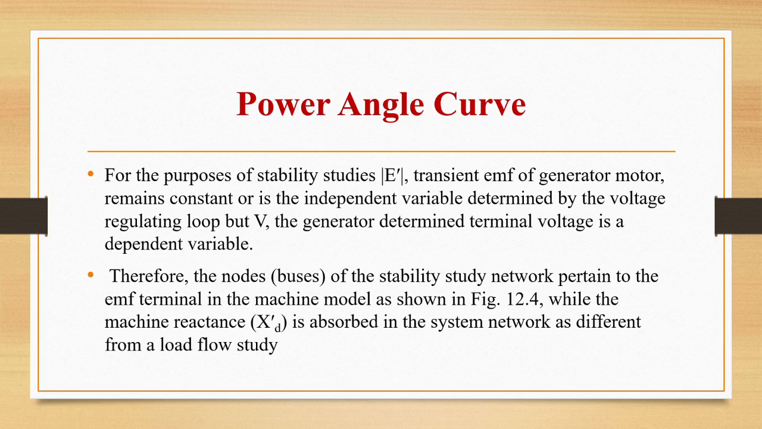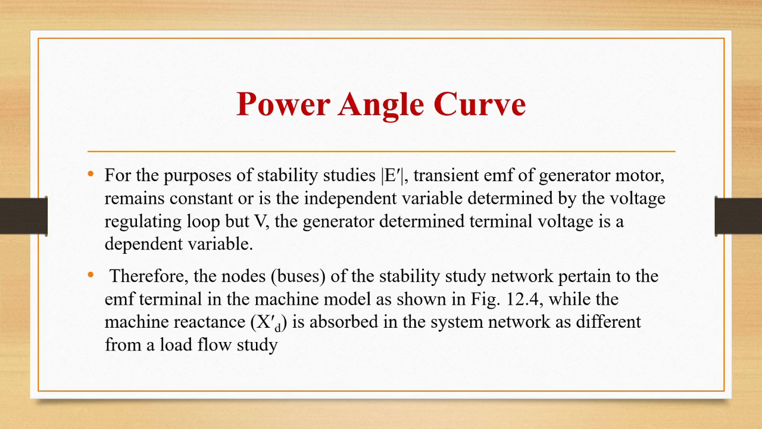For the purpose of stability studies, mod E dash, the transient EMF of the generator or motor, remains constant or is an independent variable determined by the voltage regulating loop, but V, the generator terminal voltage, is a dependent variable. So what we are telling here is that for the purpose of stability studies, some terms are taken as dependent and some are independent. So mod E dash is the independent variable and V is the dependent variable.